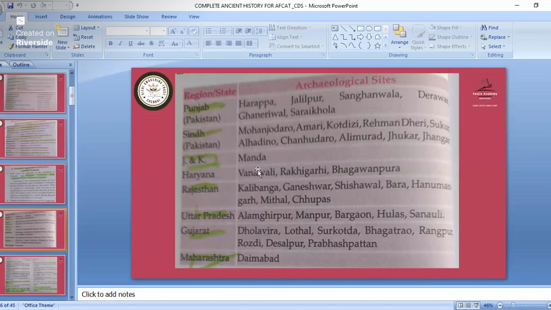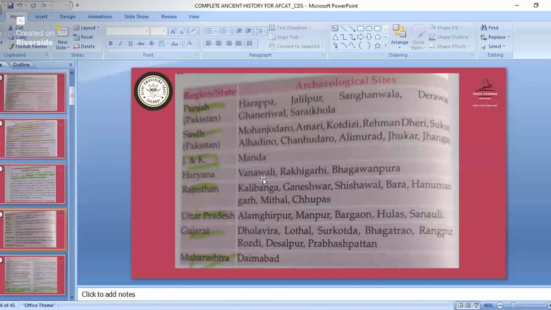Remember some important city names, because they might ask you to match the following: they might give the Harappan city names and the state names. So remember the important cities.